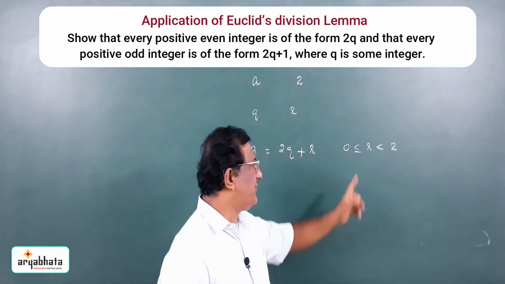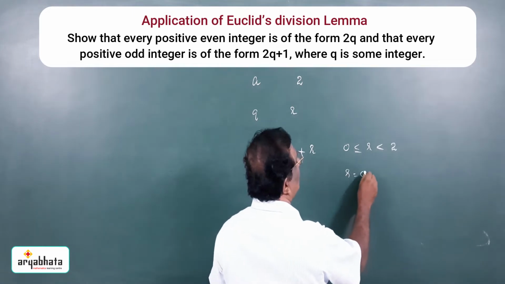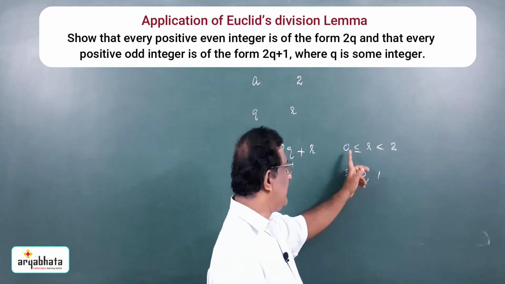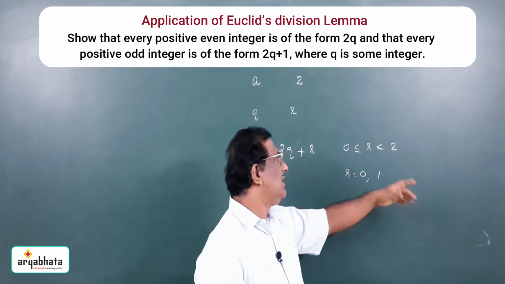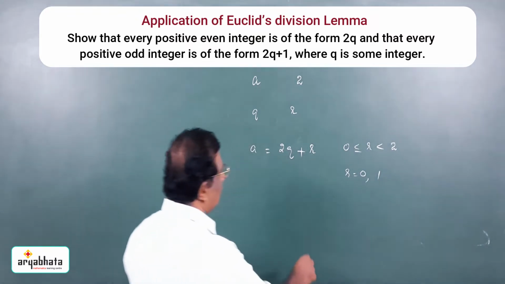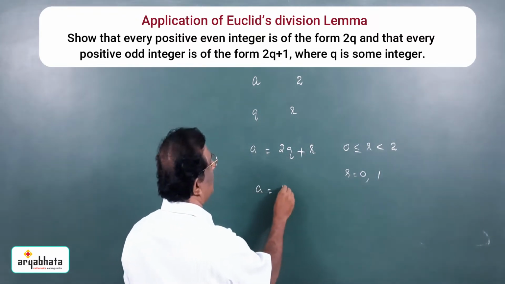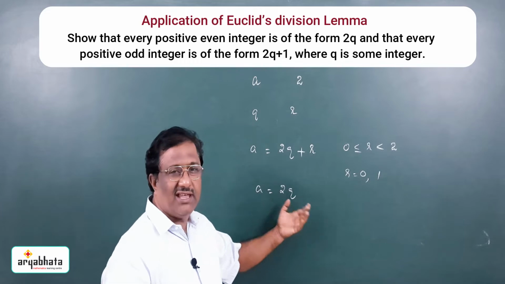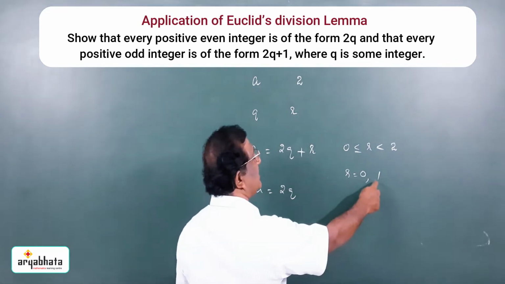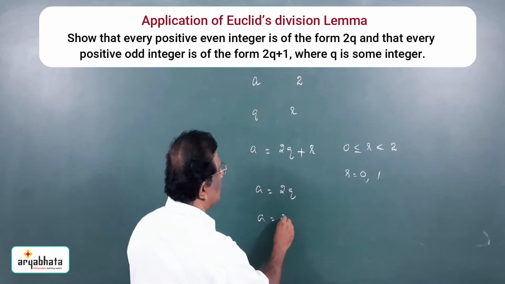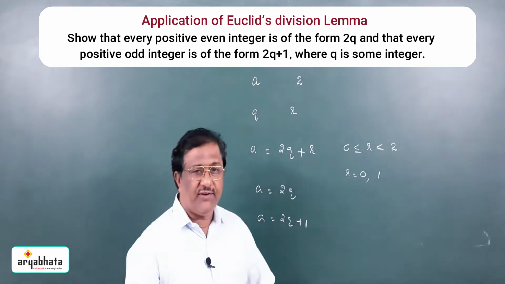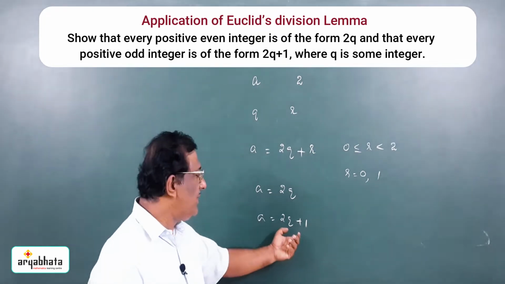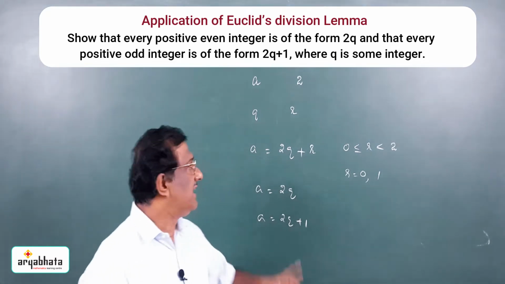So, what are the possible values of r? r can be equal to 0 or 1. No other integral value is there between 0 and 2, excluding 2 and including 0. When r is equal to 0, then a is of the form 2q, where q is an integer. Numbers of the form 2q are even integers. And when r is equal to 1, then a is equal to 2q plus 1. We know that if an integer is not even, then definitely it is odd. So, odd integers are of the form 2q plus 1. That is that problem.